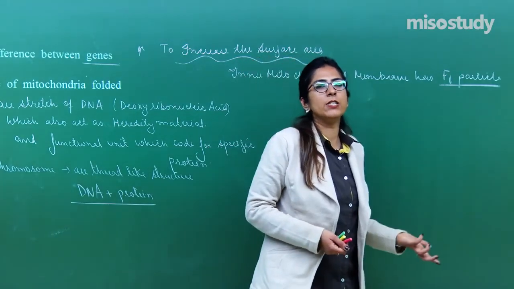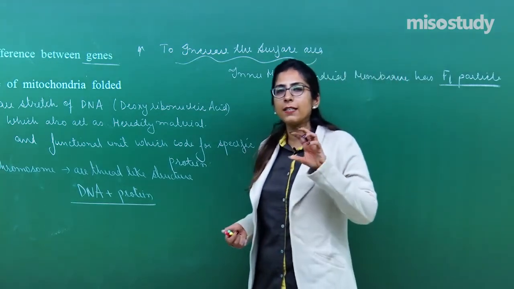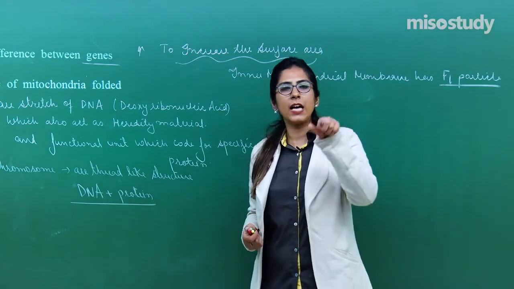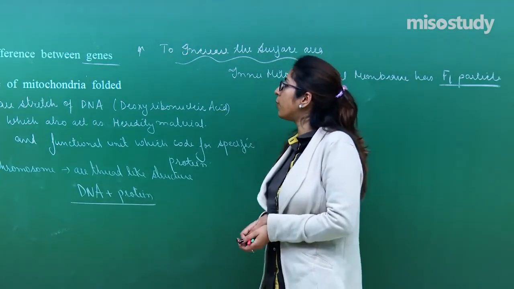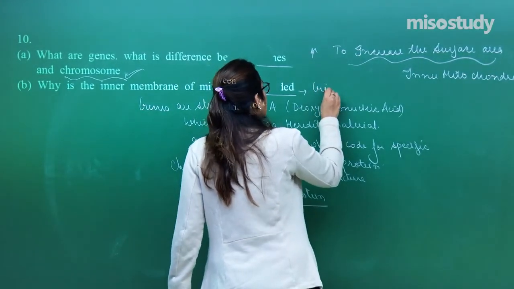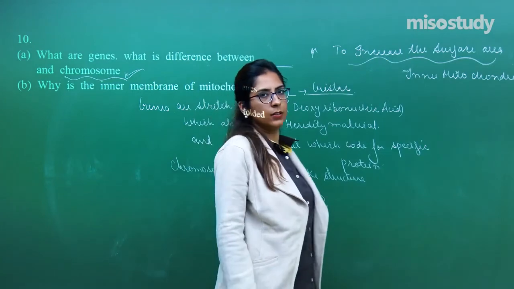And we know that the energy currency of a cell is ATP only. This is how it is synthesized, within the innermost membrane where these particles are present, and they are highly folded. These folded structures are also termed cristae.